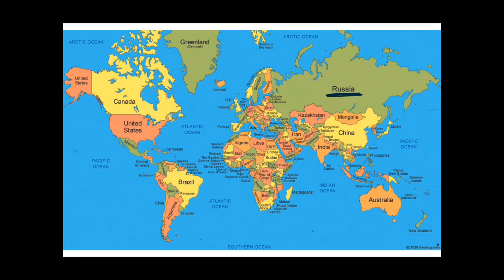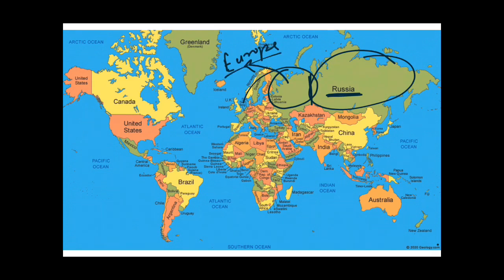If you see this part and this part, this left part of Russia lies in the European continent and this right part lies in the Asian continent. So it is known as a transcontinental country. And what divides Russia into both the continents? You can see this violet line. These are the Ural Mountains. These divide Russia into Europe and Asia.